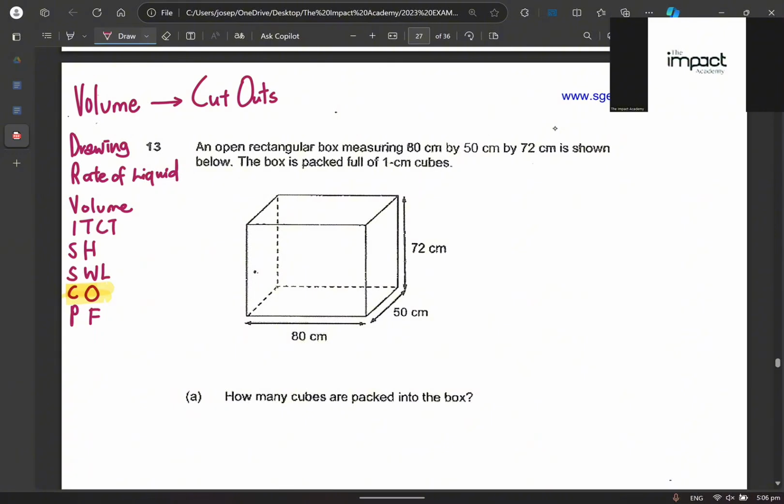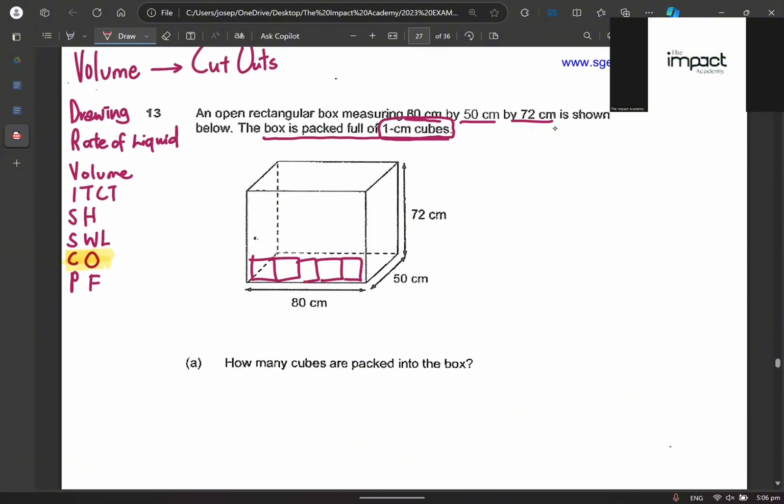An open rectangular box measuring 80 cm by 50 cm by 72 cm is shown below. The box is packed full of 1 centimeter cubes. So I'm putting a 1 cm cube here, and a 1 centimeter cube over here. Now, whenever we do cutouts, I always tell my students, can you do the volume of the big box divided by the volume of the small box? No. That is a big no.